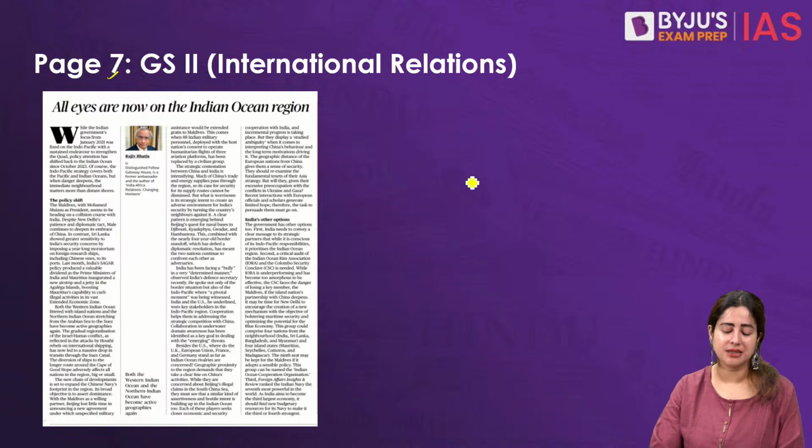This is page number 7 corresponding to international relations. We are talking about the emerging geopolitical region that has all eyes, from the countries of the West to the countries of the South Asian region, including one of the biggest players, China. Today, the Indo-Pacific region is becoming the most critical geopolitical area due to the ongoing hegemonic claims made by China, including in the South China Sea and in most of the Indian Ocean region.